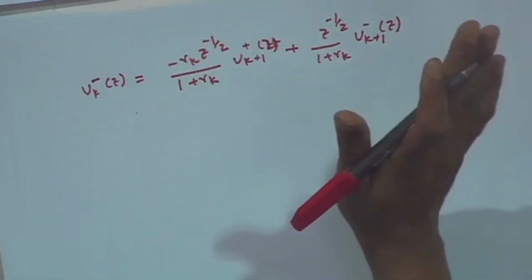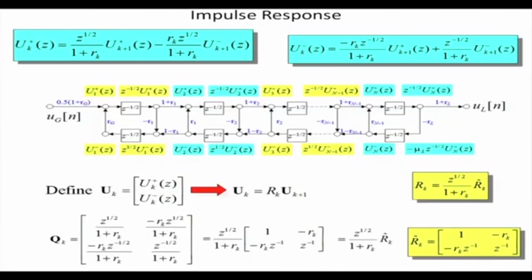Okay. Now, once I do that, then if you see here, this is my u k plus equation and this is my u k minus equation. Once I do that, now if you see that if I say matrix, this all are u k 1. So, u 1 plus, u 1 minus z, you can see that blue and yellow.